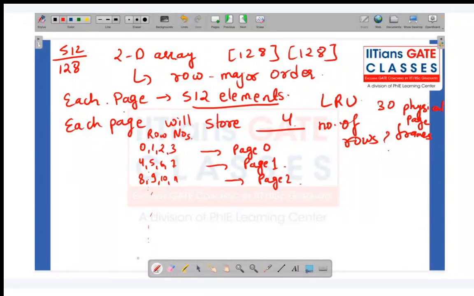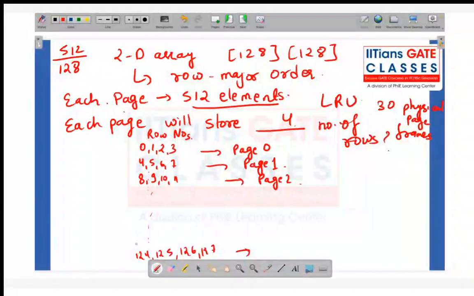So now what will be the last case? It will be 124, 125, 126, 127. Any idea where this will be stored? Think.